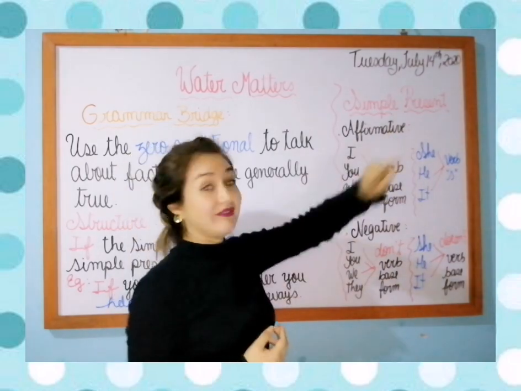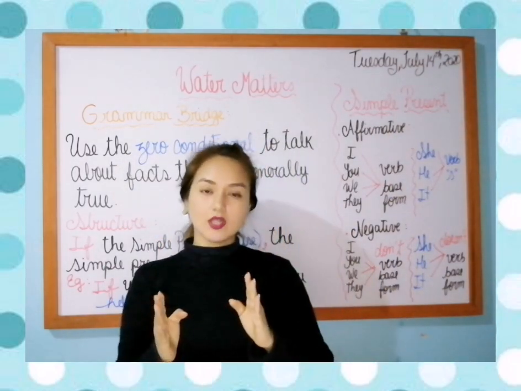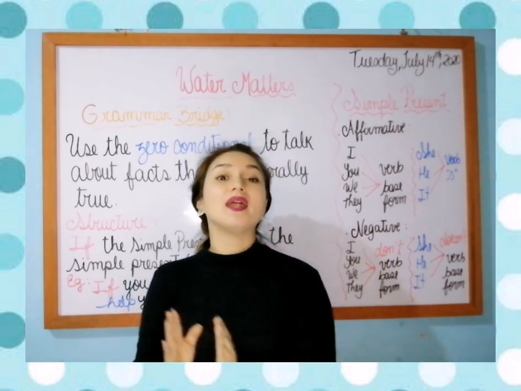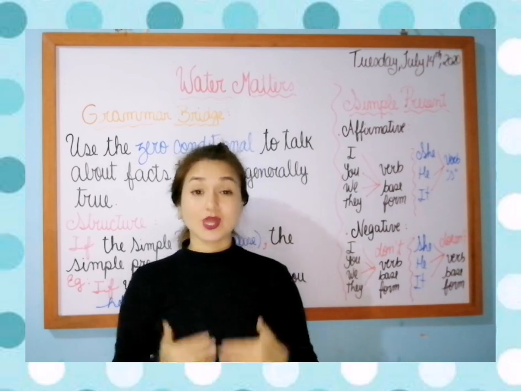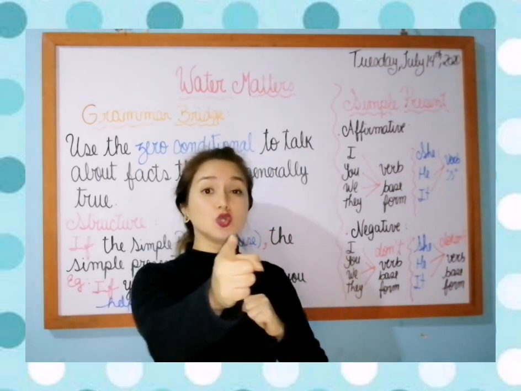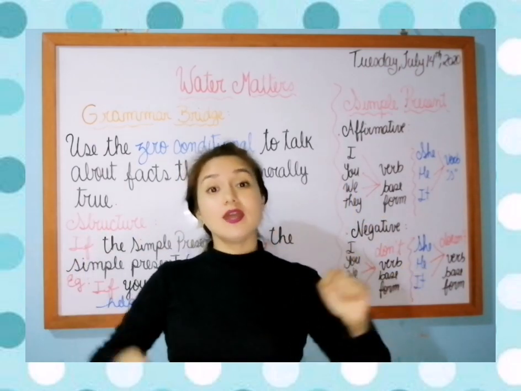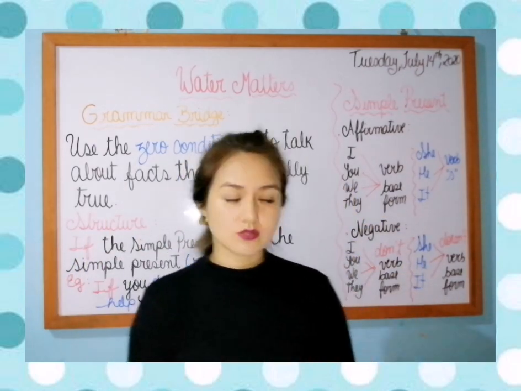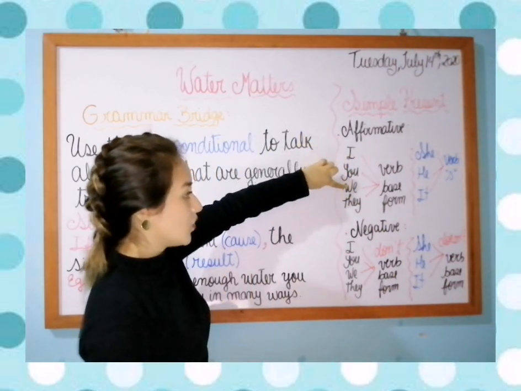Here you have the affirmative. You have to remember that we are gonna need the personal pronouns, right? In the personal pronouns, we have I, you, we, they, she, he, and it. So, you have it here: I, you, we, they.